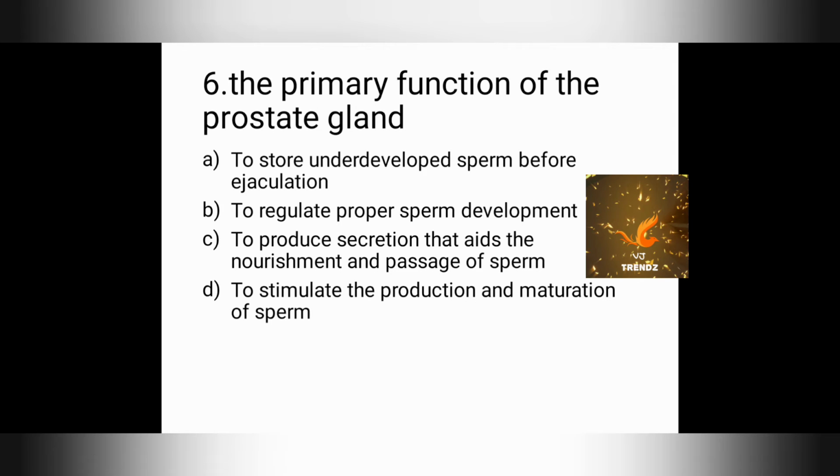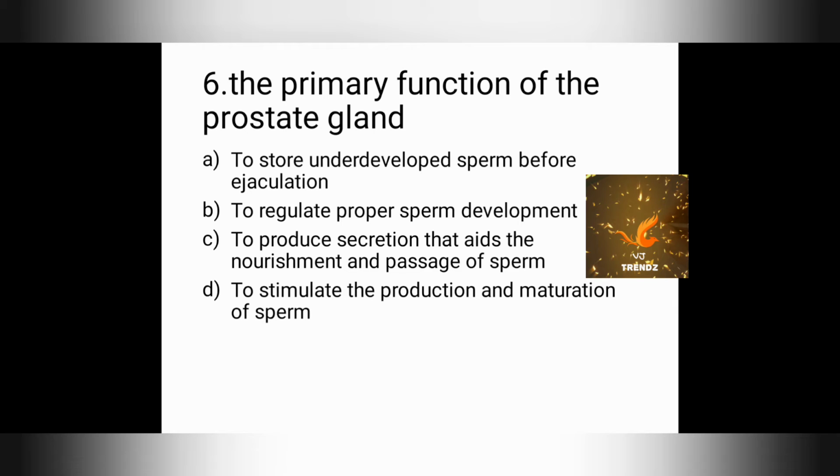The primary functions of the prostate gland. The options are: to store underdeveloped sperm before ejaculation. Option B, to regulate proper sperm development. Option C, to produce a secretion and aid the nourishment and passage of sperm. Option D, to stimulate the production and maturation of sperm.